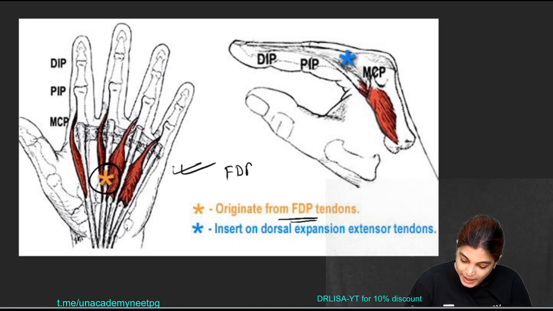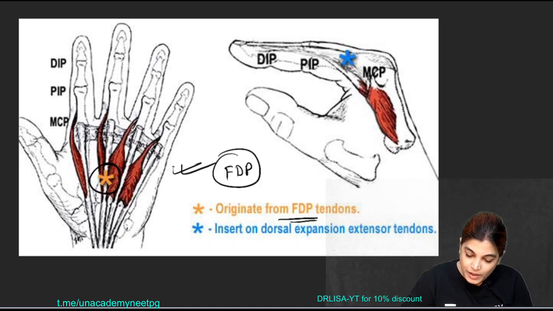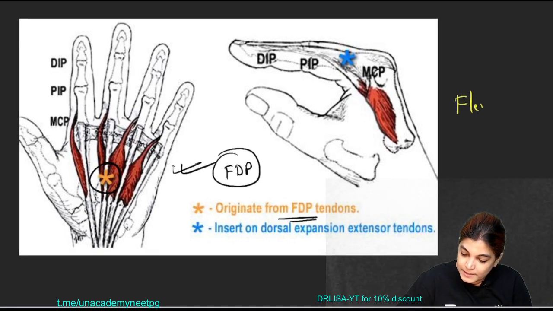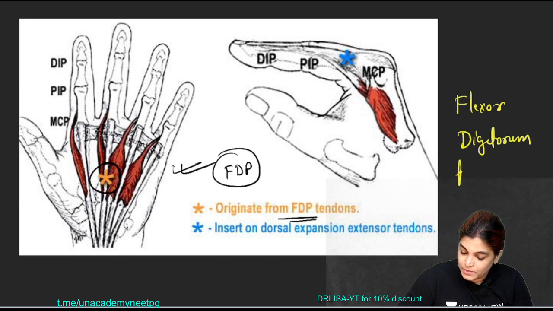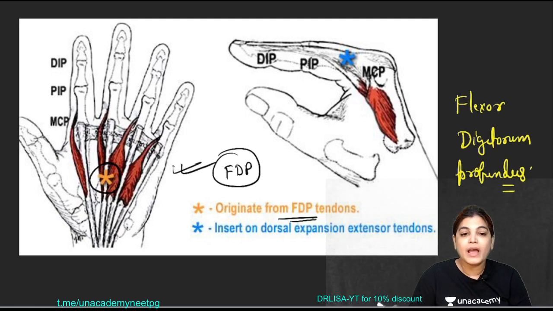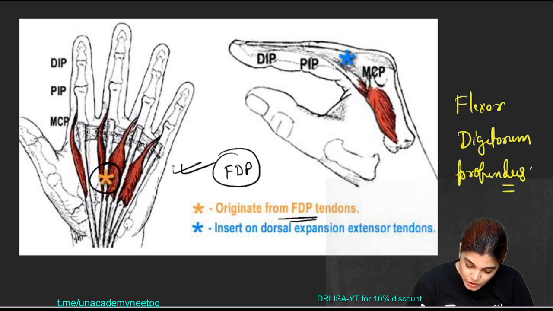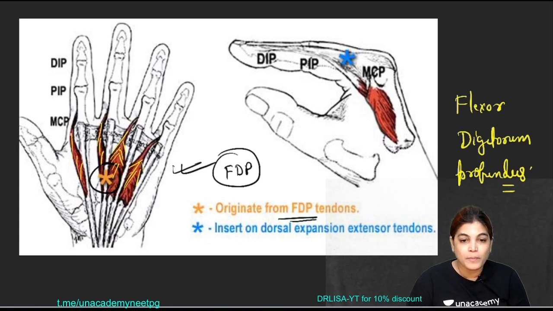What do you mean by the word FDP? Flexor digitorum profundus. This is an important muscle of the anterior aspect of the forearm. From this, small bellies or earthworm-like muscles arise, which are called lumbrical muscles, which you can see here. These muscles lying in between are all lumbrical muscles. How many? 4. Now it inserts into the dorsal digital expansion.